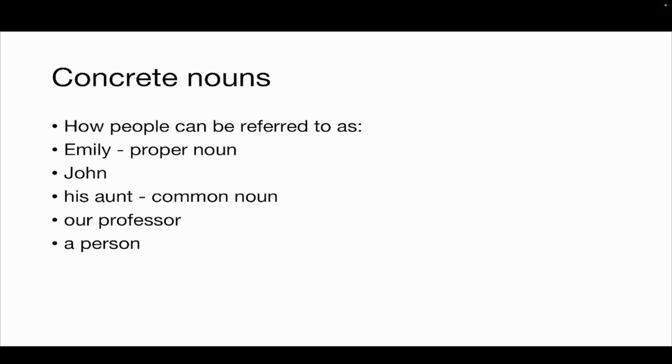So concrete nouns, we know, represent people, places, things. So these are physically seen, felt. So how people can be referred to is what concrete nouns describe. So Emily, John are the names of people. So these are proper nouns. Aunt is a common noun because it could be any person. There is no particular name, it's just a relation, name of a relation. Our professor, a person. So these are all concrete nouns, and we have seen proper nouns and common nouns in this.